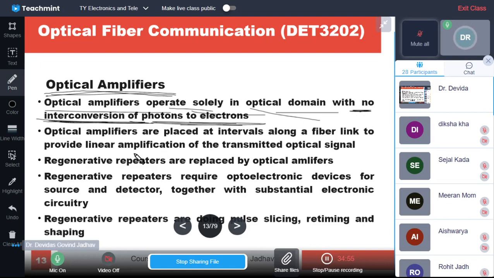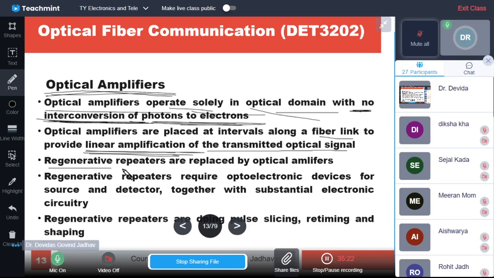Optical amplifiers are placed at intervals along the fiber link. Obviously, they will be placed on the fiber link, to provide linear amplification of the transmitted optical signal. It should be linear amplification, otherwise it will create distortions.